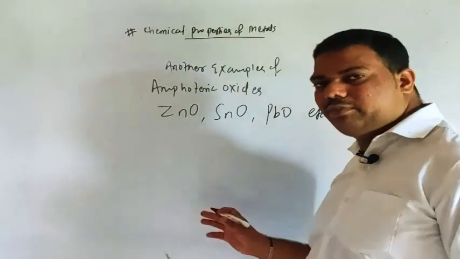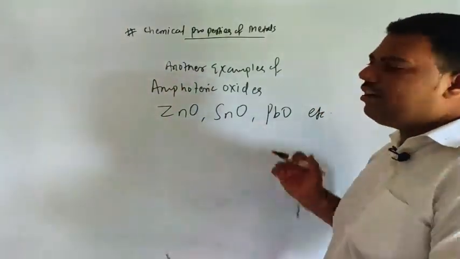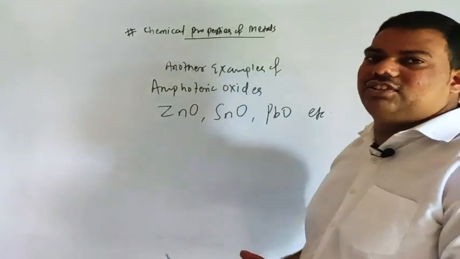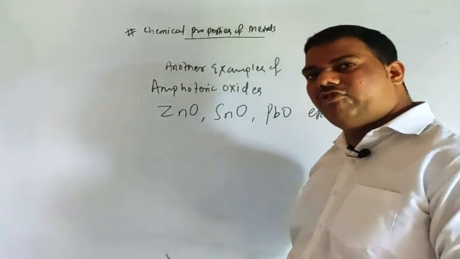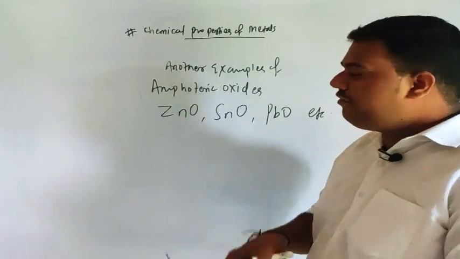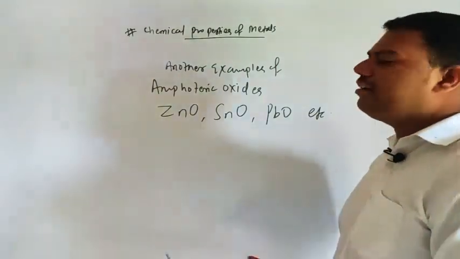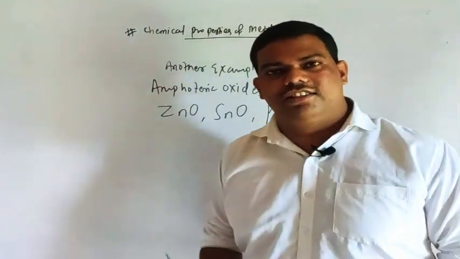These are all other examples of amphoteric oxides. Okay. So these are the reactions we saw with oxygen of different metals. Whatever the next part is, we will discuss it in the next lecture.